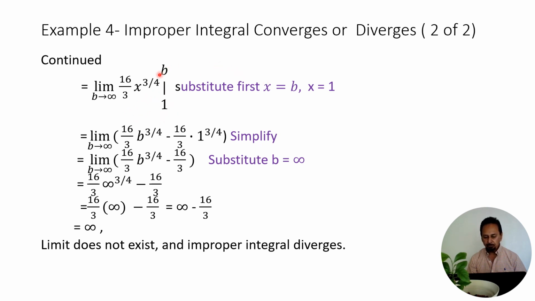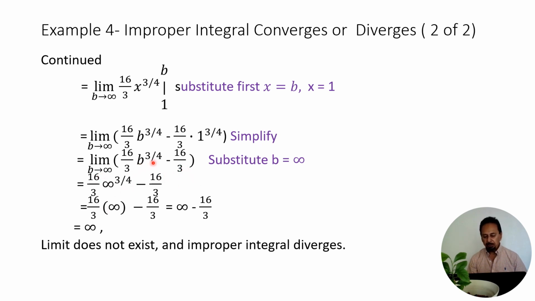So we substitute first b with the x. So we have now the limit as b approaches infinity, 16 over 3 b to the 3/4 minus, and now we substitute 1 with the x, 1 to the 3/4. Now we simplify. 1 to the 3/4 is 1, so 16 over 3 times 1 is 16 over 3. So now we have the limit as b approaches infinity, 16 over 3 b to the 3/4 minus 16 over 3.